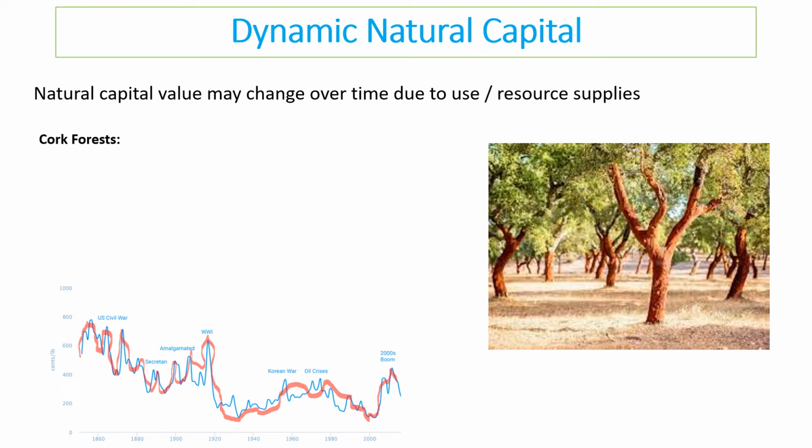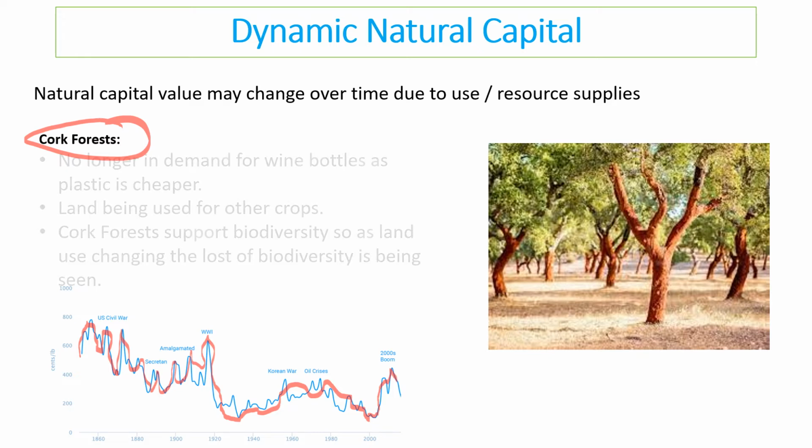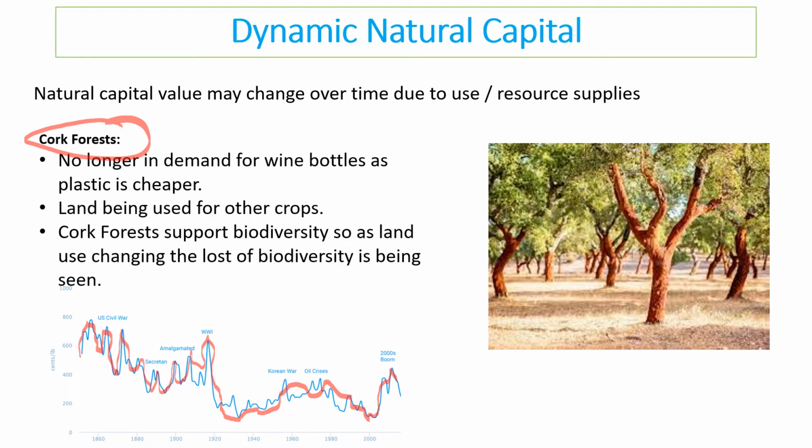And this can be seen at different points around the world. So cork is an example. So what do we mean by cork? We mean the things that would bottle a bottle of wine and stop the wine coming out. And that used to always be done using cork, the bark from cork trees. However, since we've started using plastic, because it's cheaper, as the lids for bottles of wine, the cork trees have not been used.